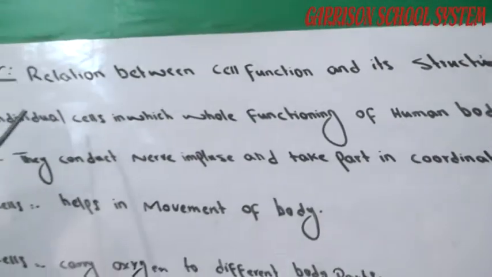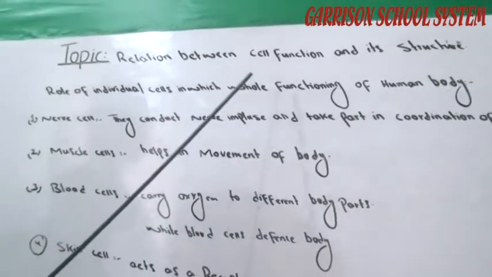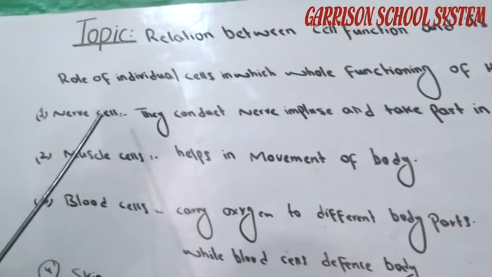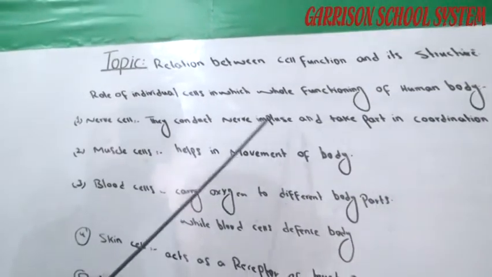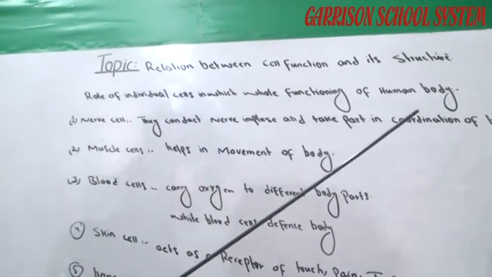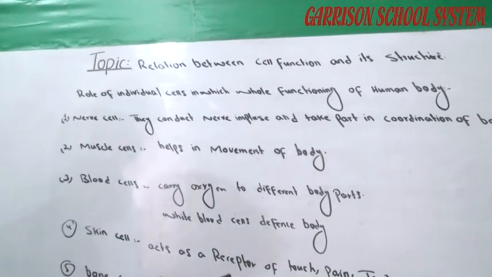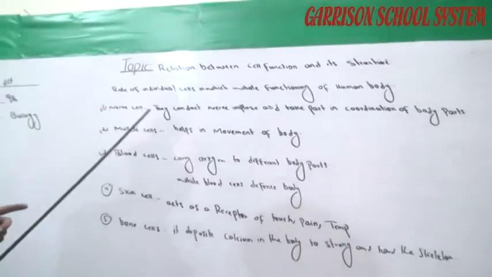Role of individual cells in the whole functioning of the human body. Nerve cells conduct nerve impulses and take part in coordination of body parts.